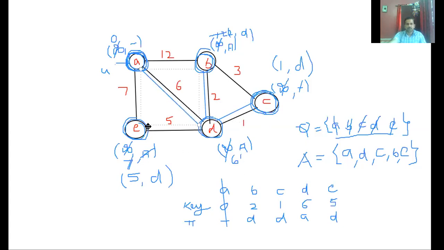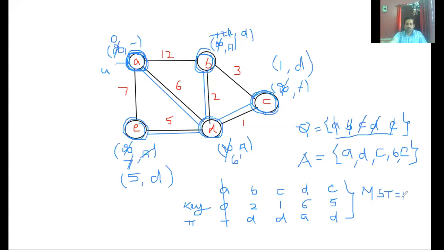E to D. This one. Okay, for this graph, these are the edges of your spanning tree. See, there is no cycle formation, and I have visited all the vertices. You just add up this weight. 5 plus 6, 11, 11 plus 2, 13, 13 plus 1, 14. So the minimum spanning tree cost is going to be 14.